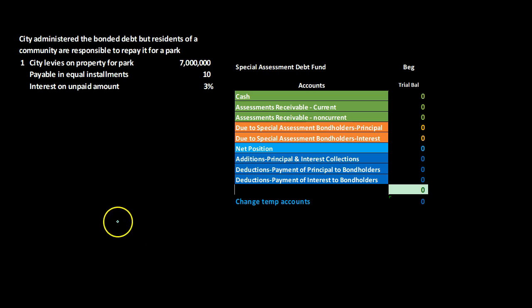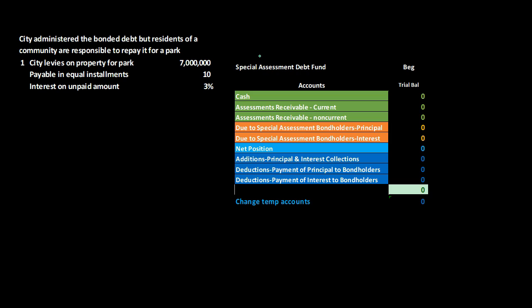This is going to be our scenario. We have a community that wants to put together a park. In order to put together the park, the city has issued bonds, but the community is going to have to collect revenue in the future in order to repay the bonds. In order to track the repayment, we have set up a special assessment debt fund.